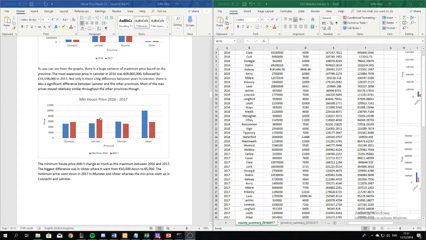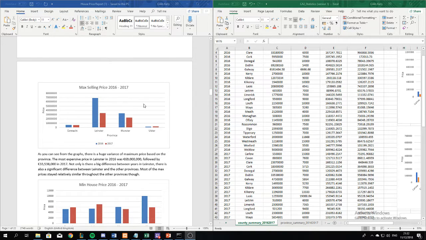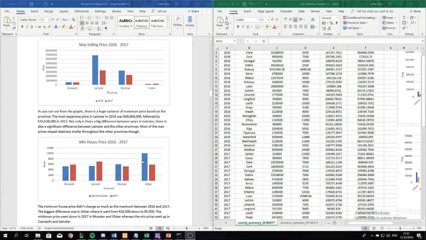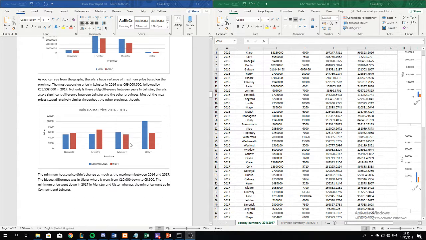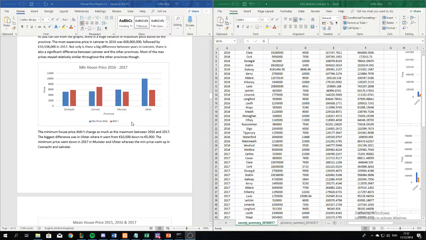The minimum house price, once again, fairly similar, all of them to each other. Ulster actually having the max, like the highest minimum house price across the 2 years, which was quite surprising considering that if their average price is low compared to other provinces and their max price is low, it's interesting to see that their minimum price is actually higher than the rest of the places.